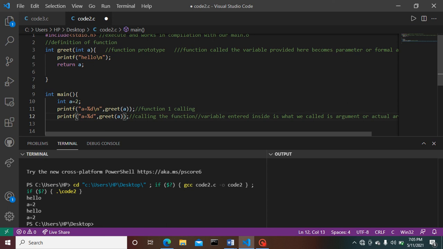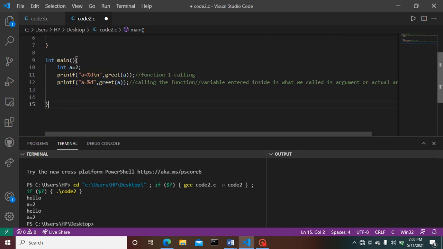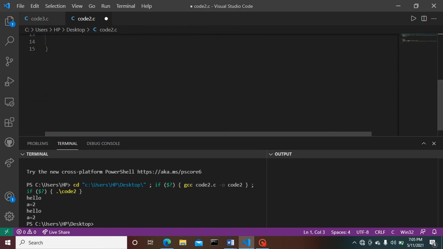But again we reuse our function so that it provided the respective output. That's how function defining with variable scope and function prototype has been completed. Now, our next topic is recursion.